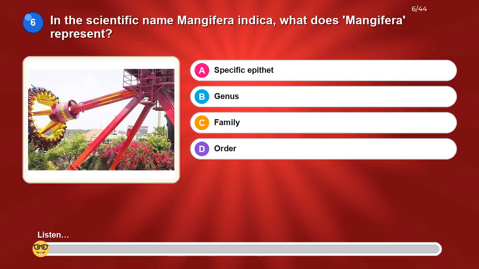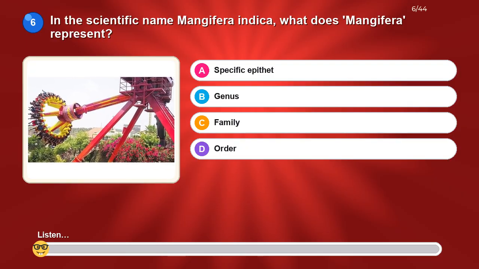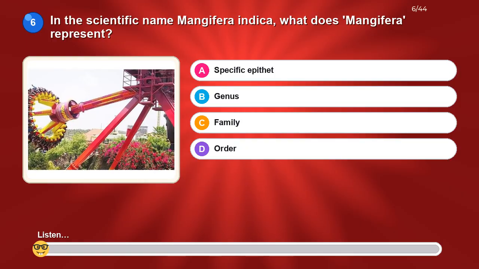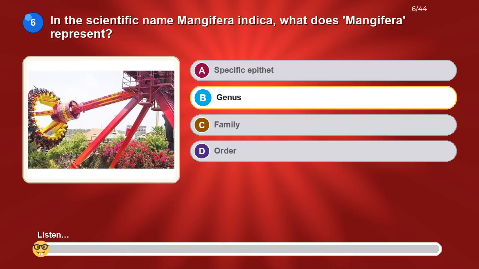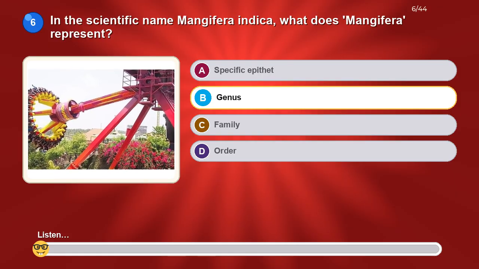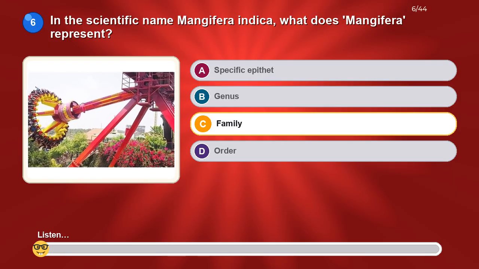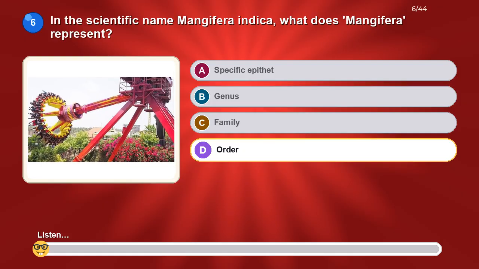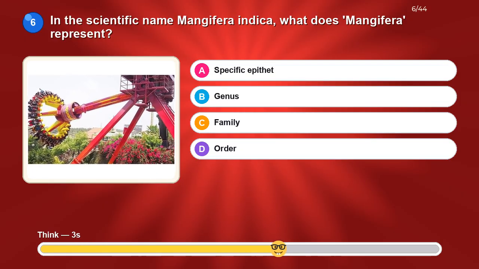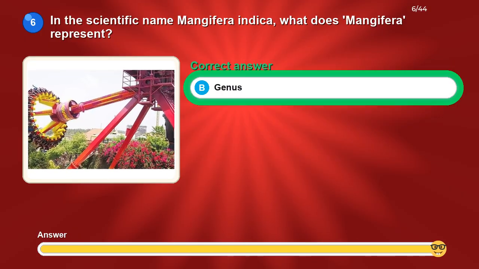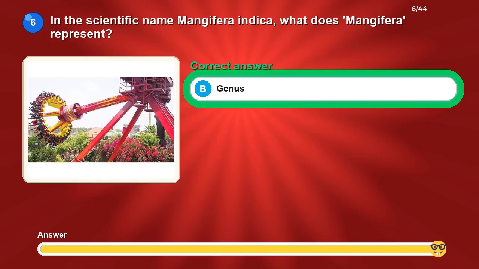In the scientific name Mangifera indica, what does Mangifera represent? Option A. Specific epithet. Option B. Genus. Option C. Family. Option D. Order. The correct answer is genus.